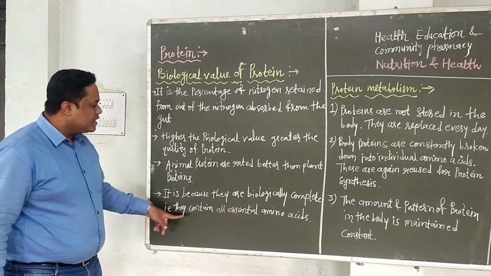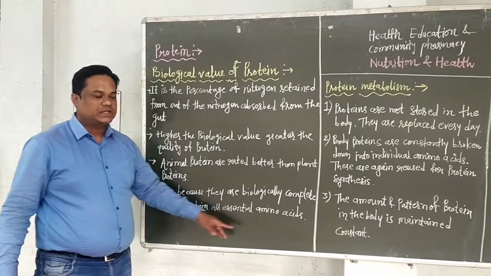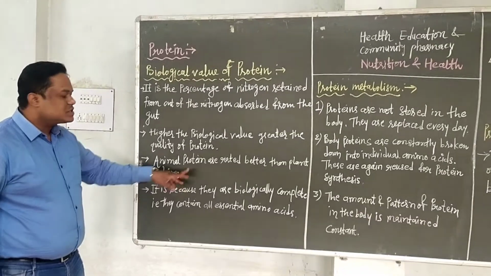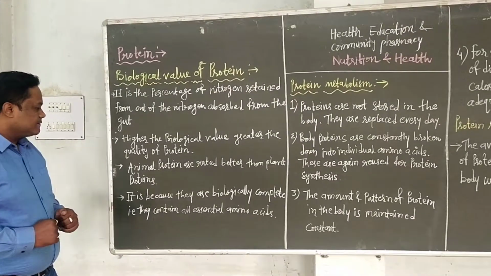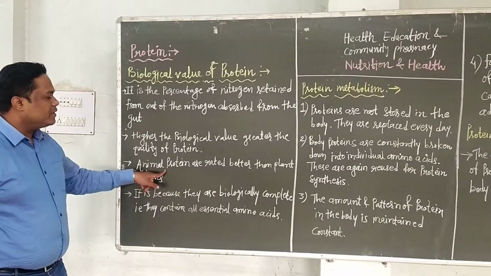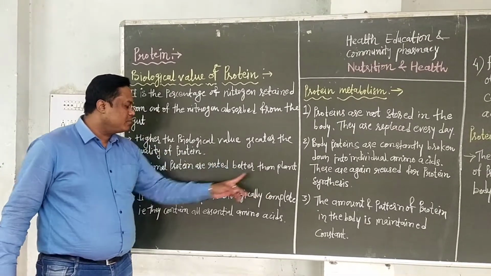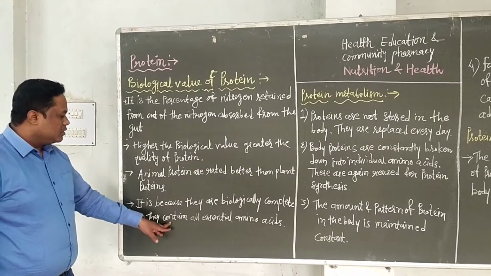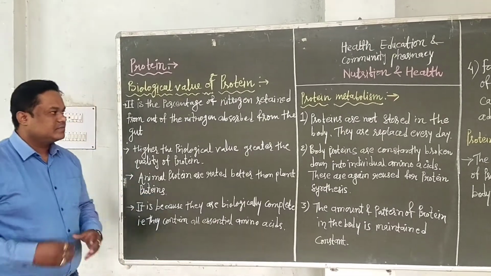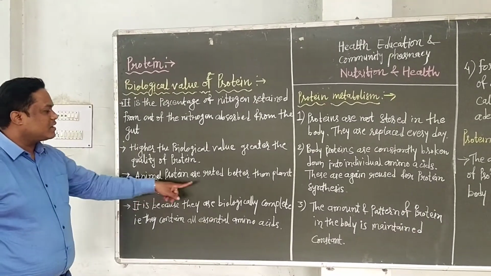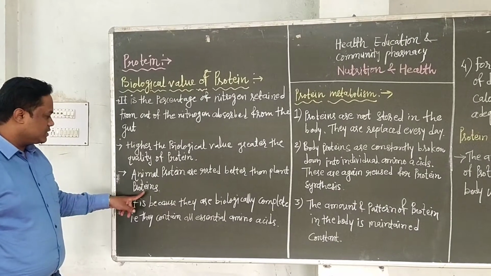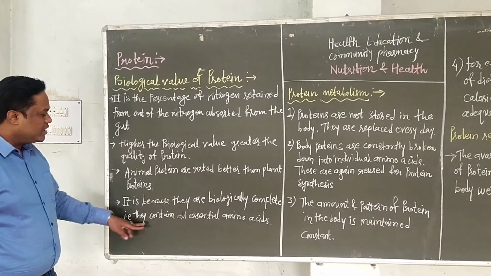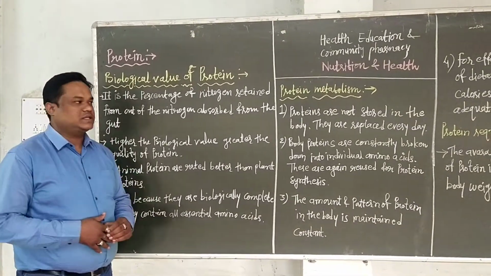Animal proteins are rated better than plant proteins because they are biologically complete. That is, they contain all essential amino acids. But the plant proteins do not contain all essential amino acids. This is the reason animal proteins are rated better: they are biologically complete and contain all essential amino acids.